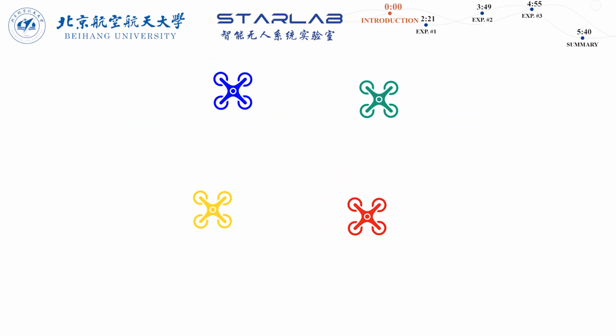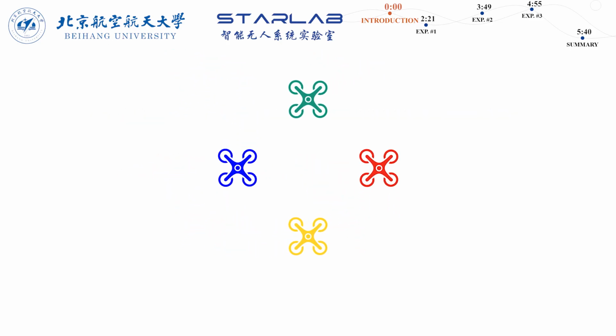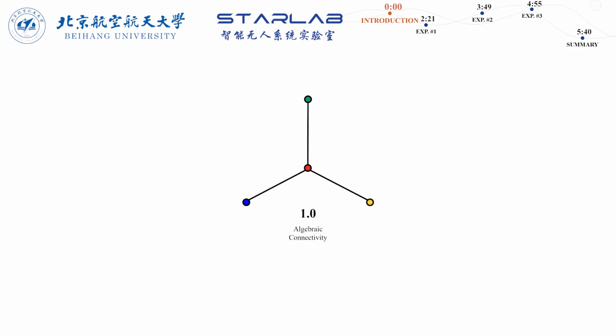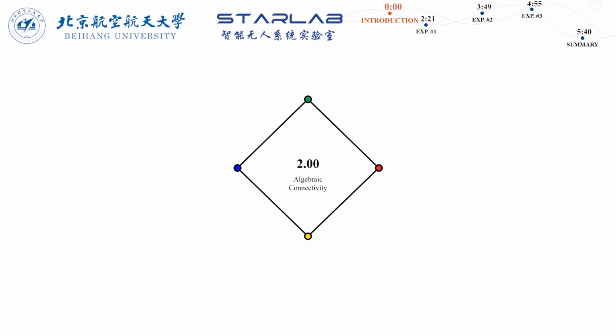In previous studies, to improve the convergence speed of multi-agent systems during time-varying formation, researchers have often focused on increasing the algebraic connectivity of the communication topology, thereby achieving faster convergence through explicit data-driven approaches.